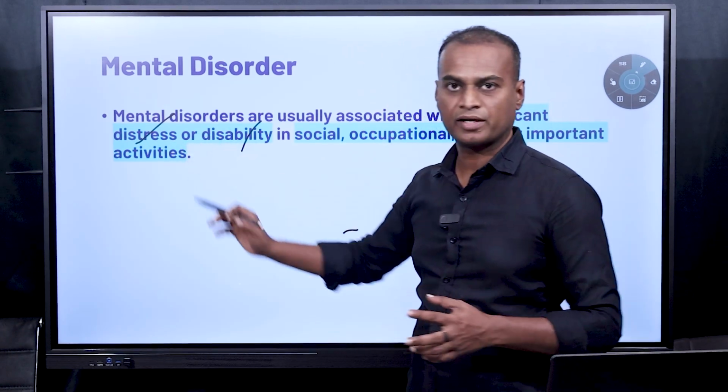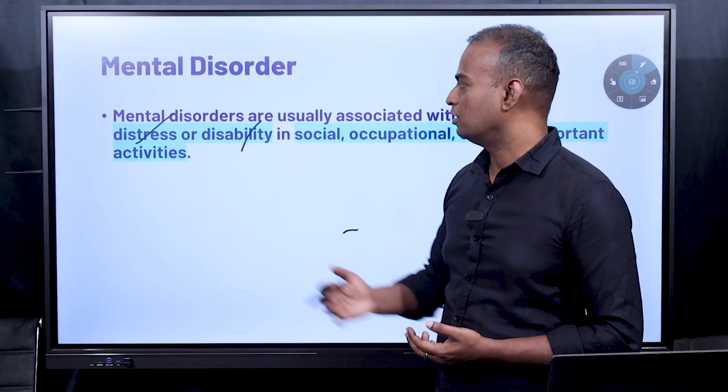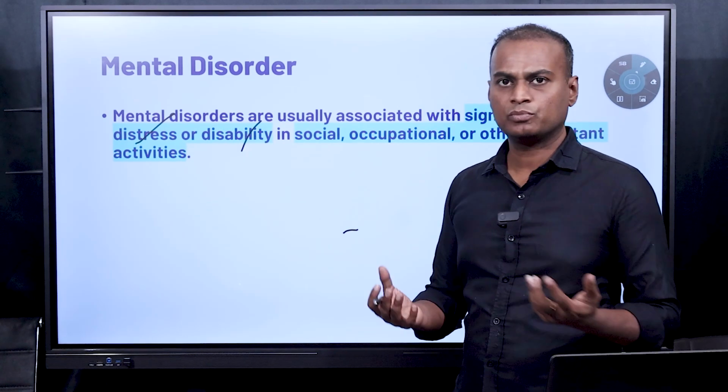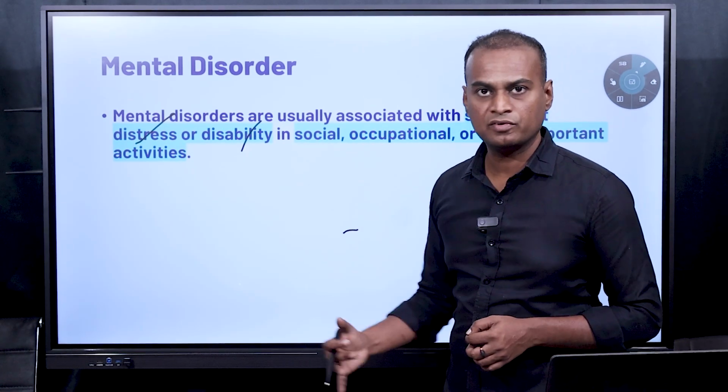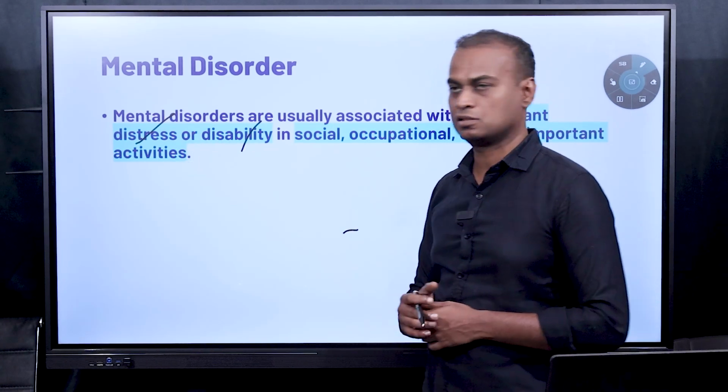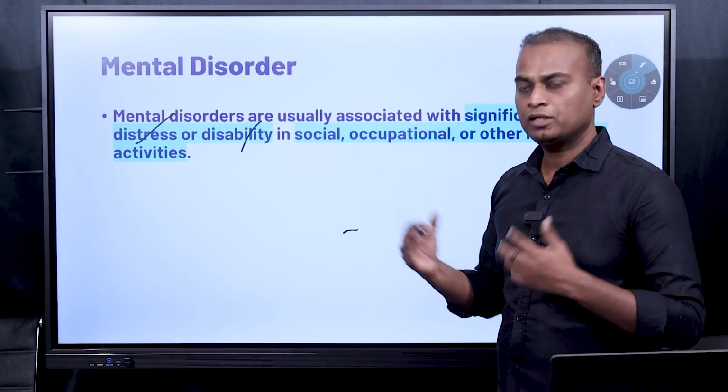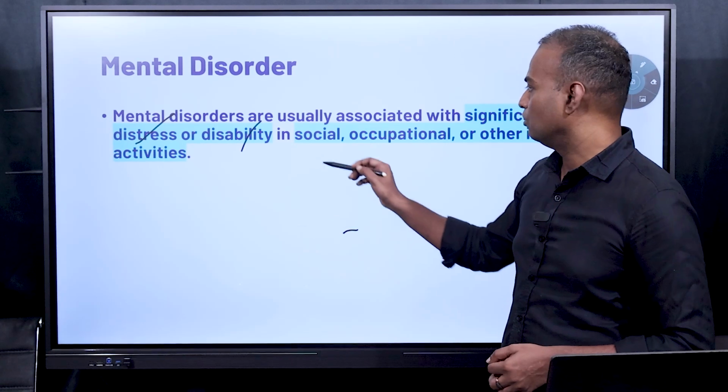Distress is suffering. When you suffer enormously, it is known as distress. So simple weeping or simple crying is not known as distress. If the suffering is severe, that we call distress. And what is disability? Failure to do something. For example, what are you failed upon?